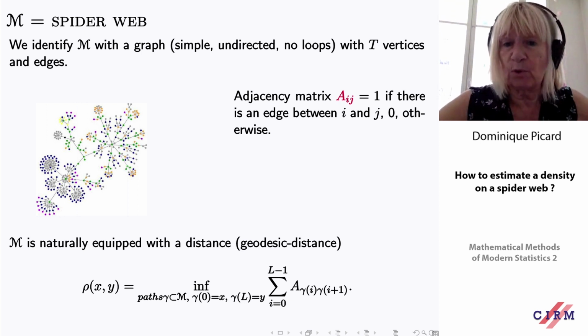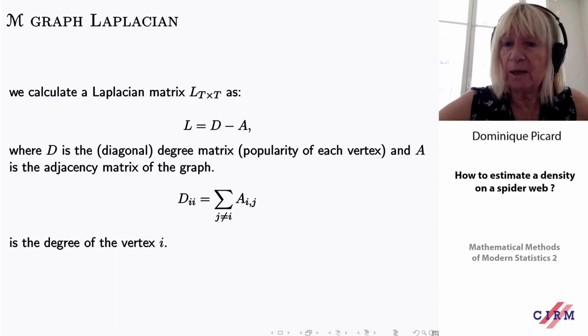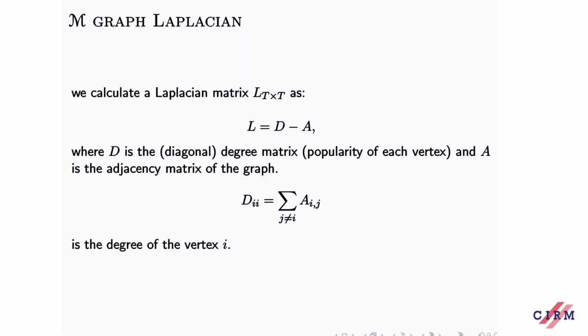There are more complicated adjacency matrices, but we'll just look at this one. And M is also naturally equipped with a distance, which is a geodesic distance, which is the smallest path that you can have to link the vertex i to the vertex j, which is this definition, but this is completely classical. Okay? Then there is another thing that can be calculated and is usually calculated, and it's not only for people in graph theory, it's also calculated, for instance, in finding clusters.